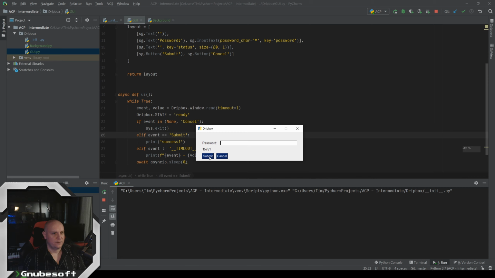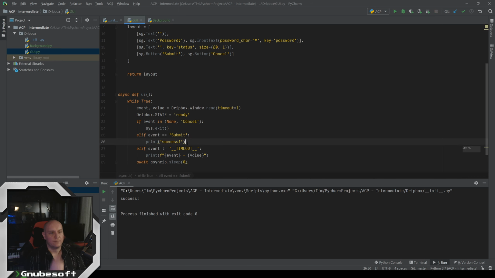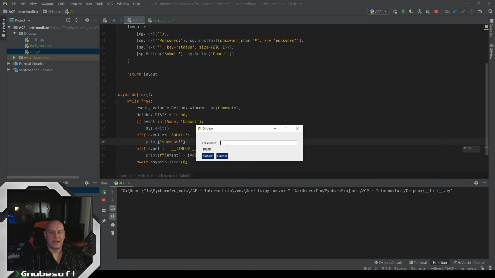So right now, hitting the submit button is causing this to happen. Let's add code in here that's going to get past our login and into our main. We'll worry about the password and all the other stuff in the next video when we get into the database stuff. But for right now, we're just fleshing out the UI. So the submit button, we want to take us to a main layout.